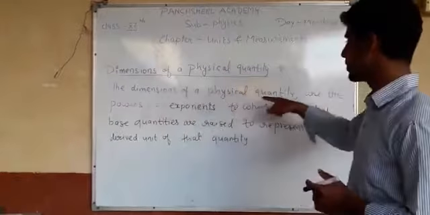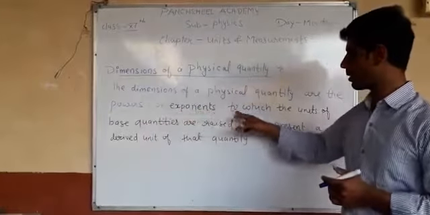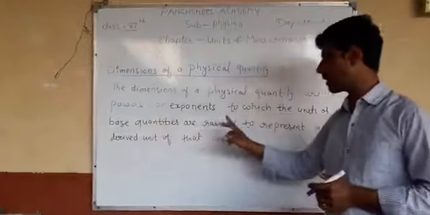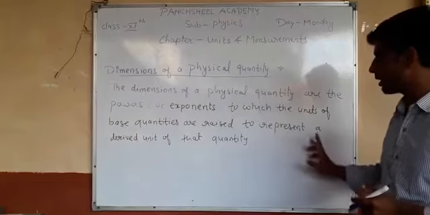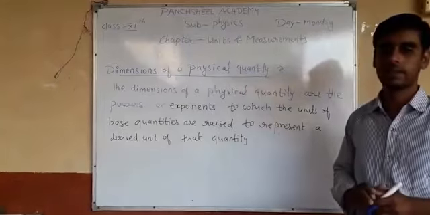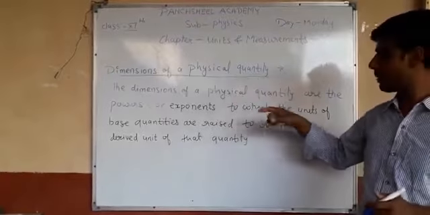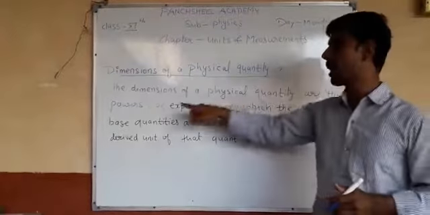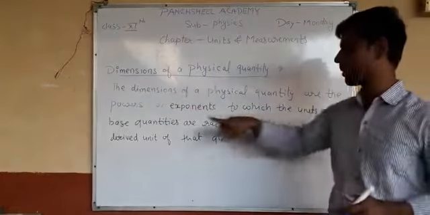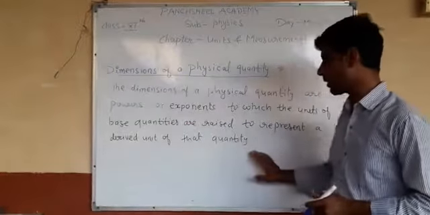The dimensions of a physical quantity are the powers or exponents to which the units of base quantities are raised to represent a derived unit of that quantity. What is a physical quantity? That quantity which is measurable is a physical quantity.